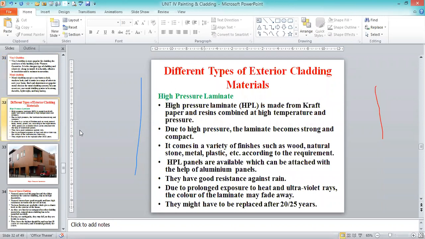I hope you understand today's class topics: painting, the different types of paints, the objectives or uses of cladding, and the different types of cladding. Any questions you can ask. Now you can come and unmute and ask any questions.